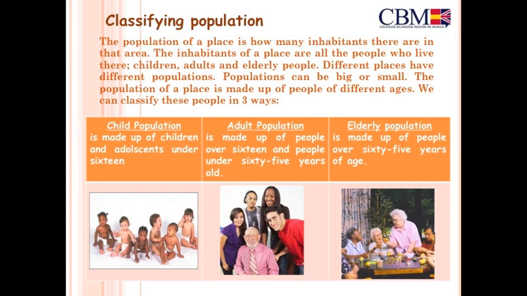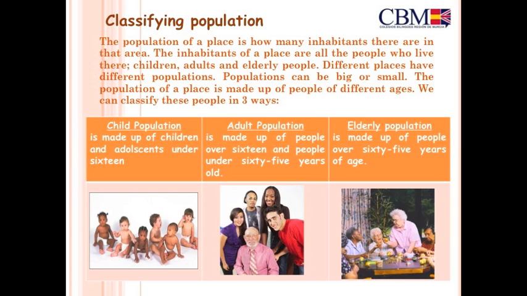The inhabitants of a place are all the people who live there: children, adults, and elderly people. Different places have different populations. Populations can be big or small. The population of a place is made up of people of different ages. We can classify these people in three ways.